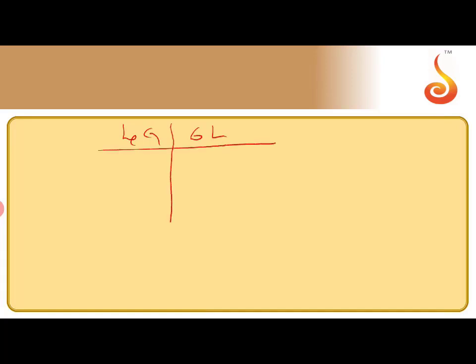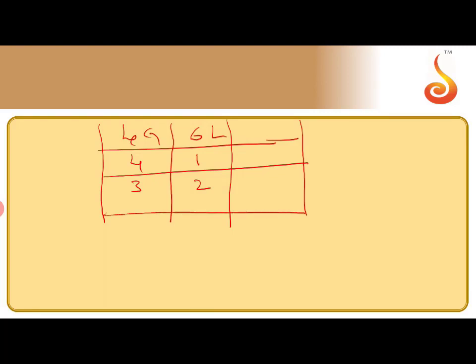You can prepare one table and easily solve the question. The majority is gentlemen, so we can take 4 at maximum. Here 1, that is one combination. Next 3, you can take 2. You can't take more than that, because if you take 2 here, there becomes 3. So you can stop here. These are the possibilities. Now the selections.